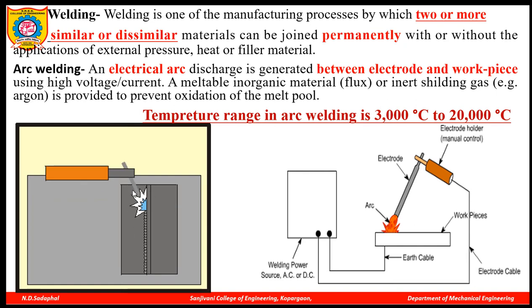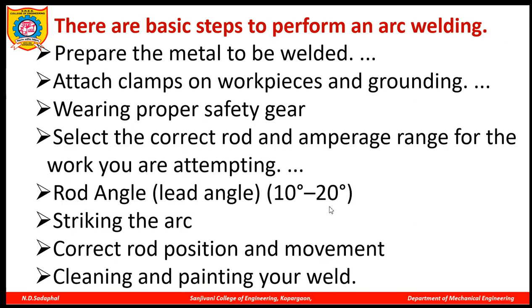You can see here the electrode is at a certain angle. So this angle you have to maintain. Then the arc is straight. You have to position your welding gun and electrode correctly, and movement is carried out from one point to another point. And after welding you have to clean and painting is done.